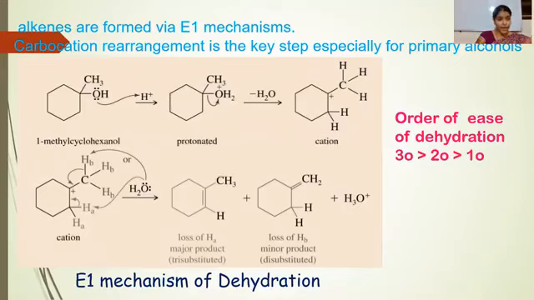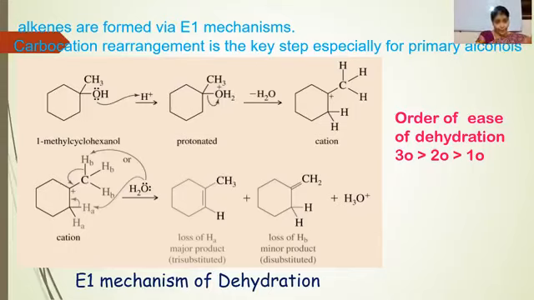Dehydration of 1-methylcyclohexanol. This is a tertiary alcohol. First step is the protonation. Protonated alcohol will form. After the protonation, there is the removal of water molecule and it is converted into the carbocation. This carbocation is already tertiary. Dehydration, that means removal of water. One water molecule is removed.